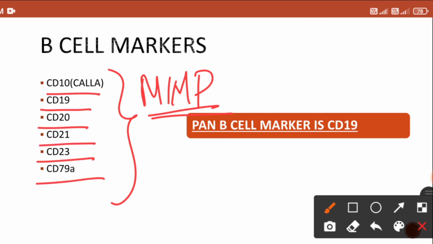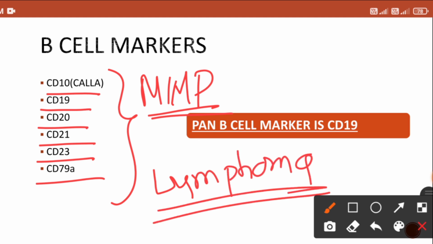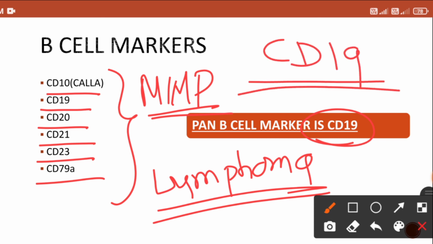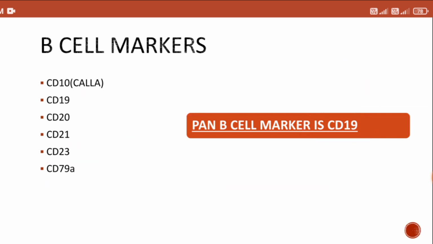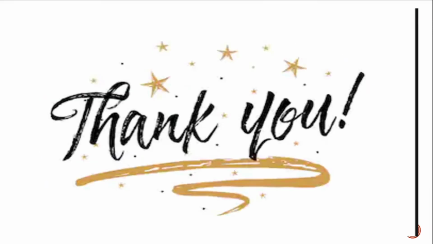These are the B lymphocyte markers which can be detected by flow cytometry whenever we need to detect them, particularly in case of a lymphoma, right? In the lymphoma you need to detect CD molecules, right? According to which you can classify the lymphoma by the CD marker. And among all these CD markers, the pan B cell marker is CD19. This CD19 represents all the B lymphocytic population. All right. So this is all about the B lymphocyte.